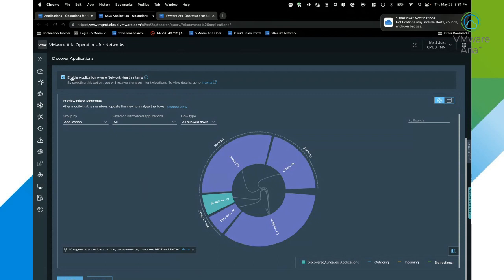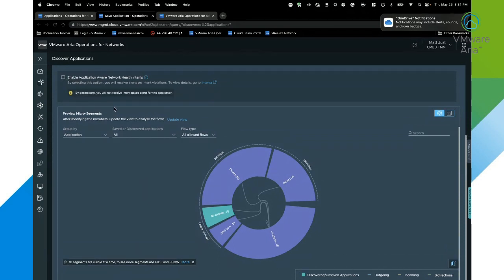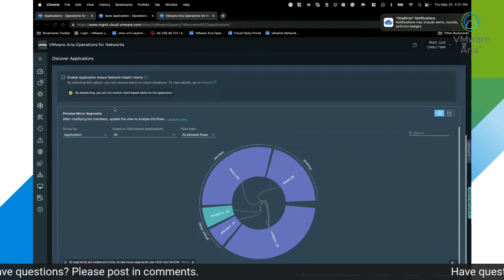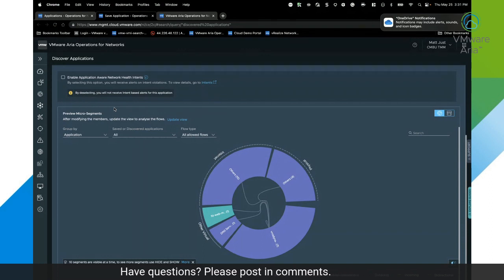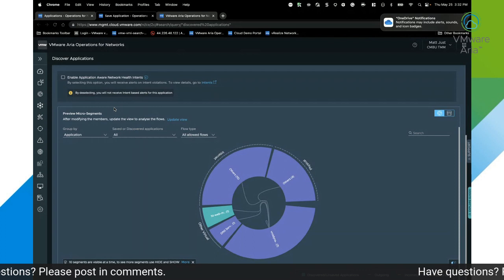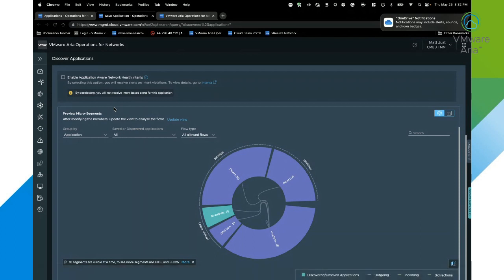Now, if you didn't want to do that, you can simply leave this unchecked, and you can come in and define your own static-based intents. So you can come in and say any application or member of the application that exceeds X amount of throughput, I want to be alerted upon. So you can customize your static and anomalies and so on that will run and check within the system if you didn't want to use the automated system.